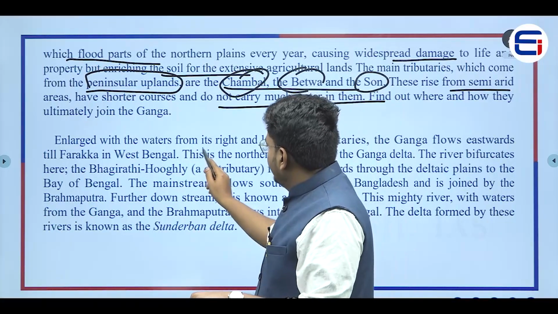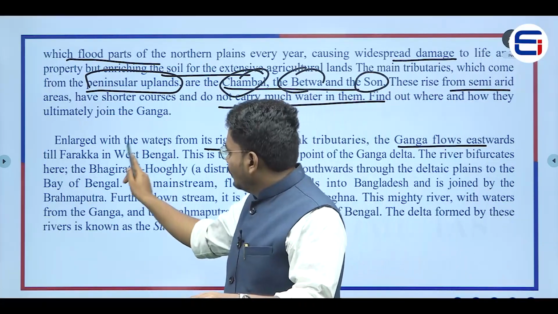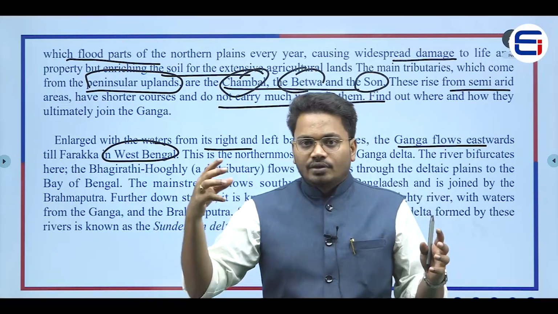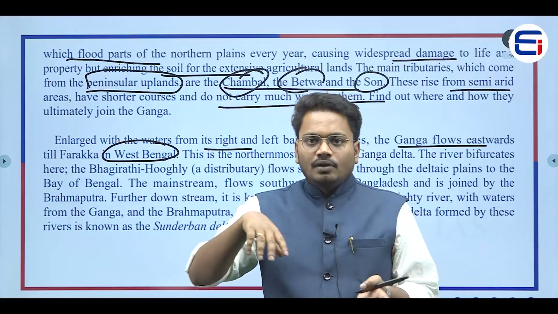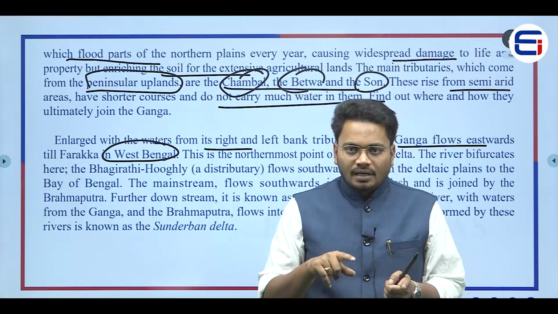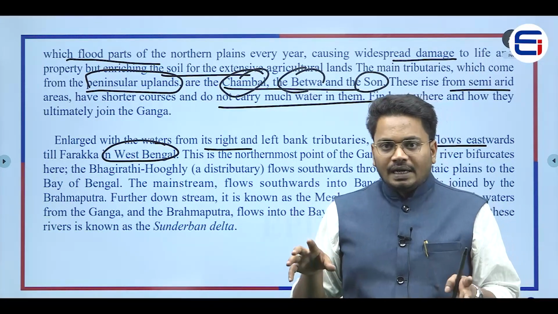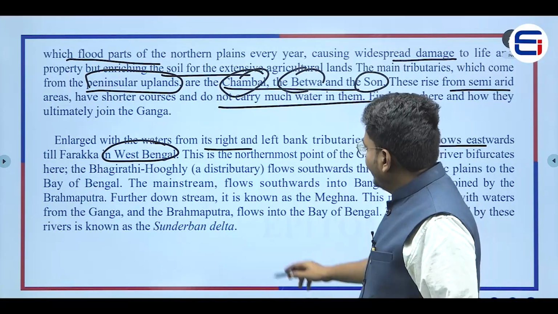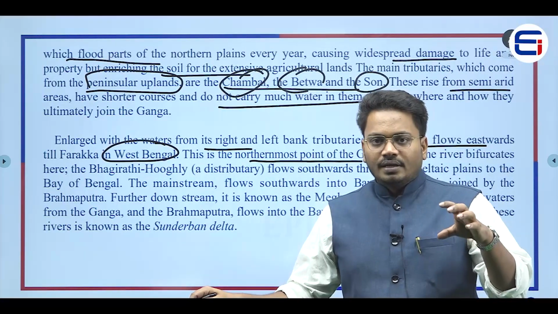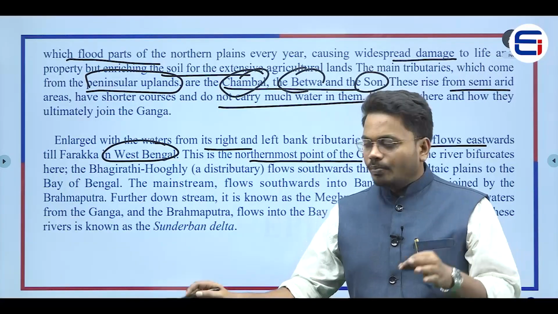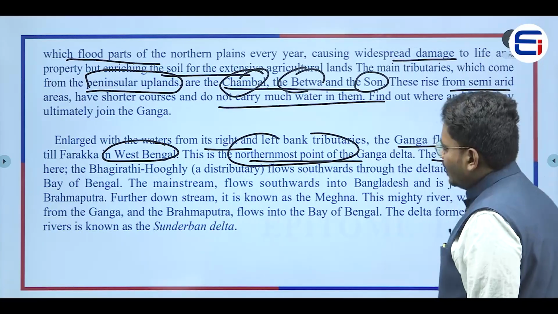Now, enlarged with the waters from its right and left bank tributaries, the Ganga river flows eastwards till Farakka in West Bengal. What does it mean? It means that after combining with all the tributaries, this Ganga river would be flowing towards the eastern side of India, until Farakka. In Farakka we have a Farakka barrage on this river, and up to West Bengal it would be flowing. This is the northernmost point of the Ganga delta. So the point where the Ganga river flows until Farakka is the northernmost point of this Ganga delta. Now the river bifurcates here.